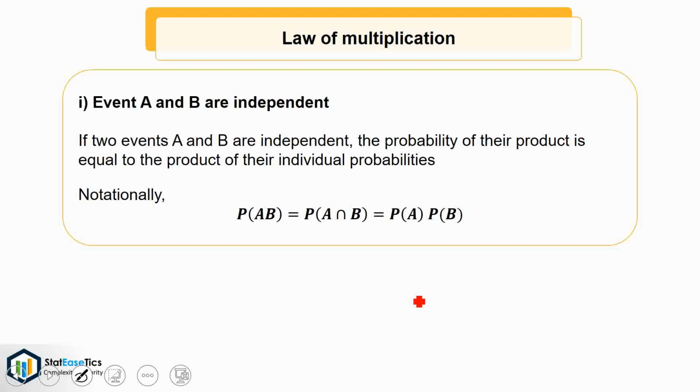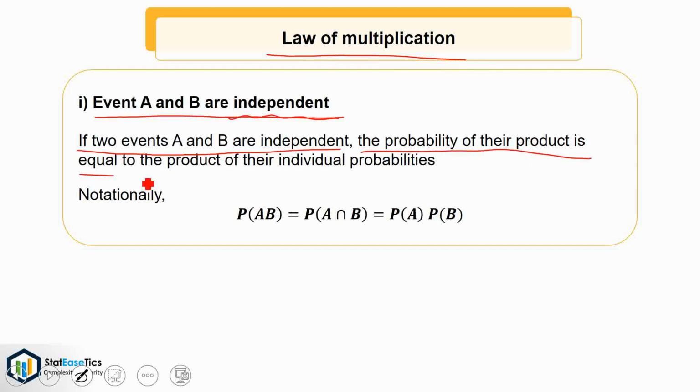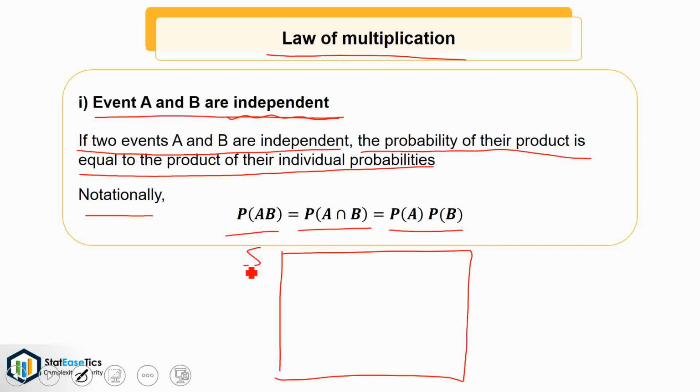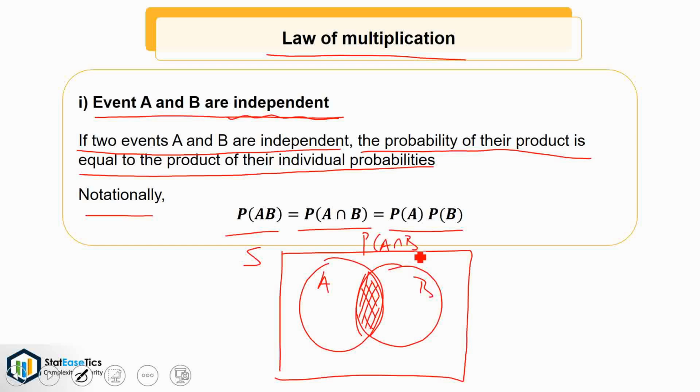Now let's see the third law, that is law of multiplication. The first case is event A and B are independent. If two events A and B are independent, the probability of their product is equal to the product of their individual probabilities. Notationally, probability A intersection B is equal to P of A into P of B. Let's see it with the help of Venn diagram. Suppose this is the sample space S and this is the probability of event A and this is the probability of event B. Then the intersection, that is the shaded region, is the probability of A intersection B.